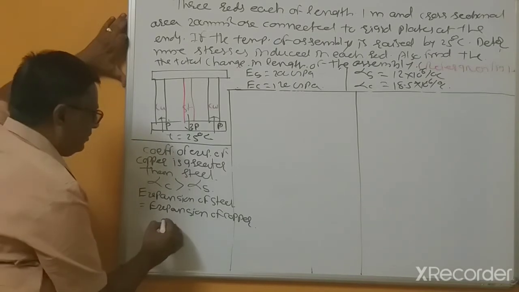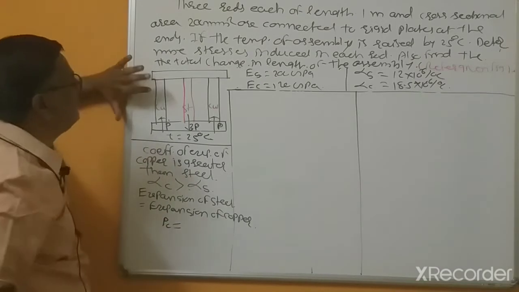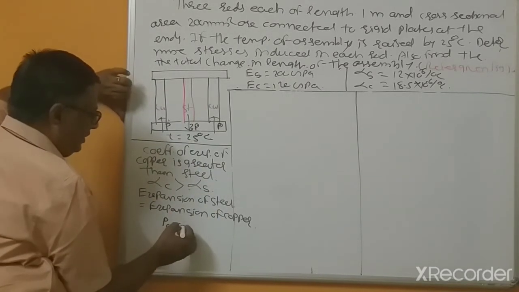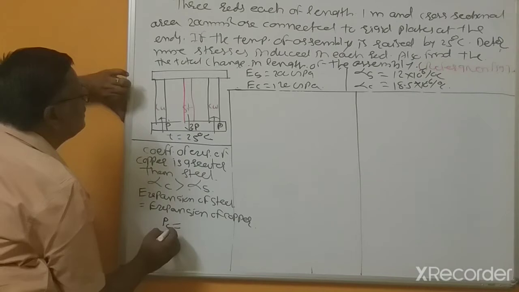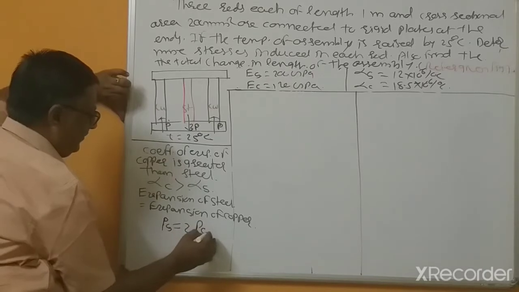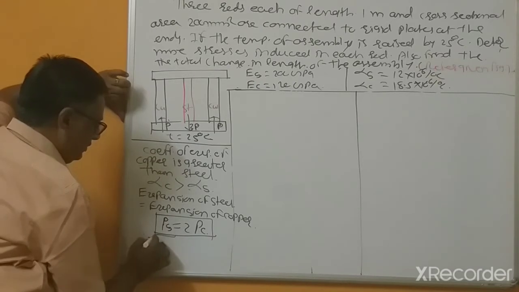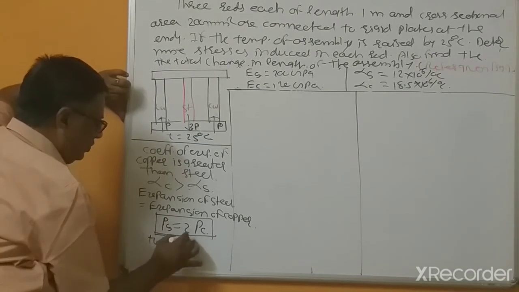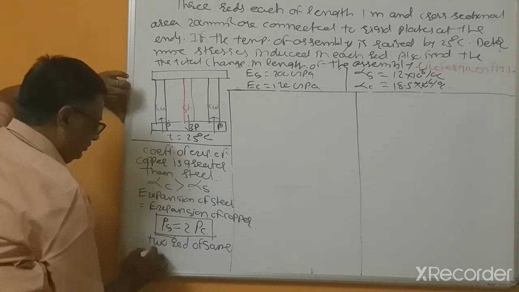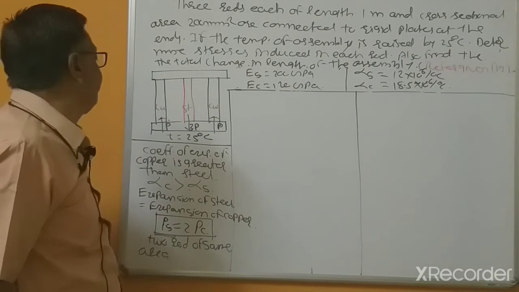So PC equal, because same material and same area, and PS equal to 2 times PC. Why? Since two rods of same area and this is one steel, we can use 2 PC.